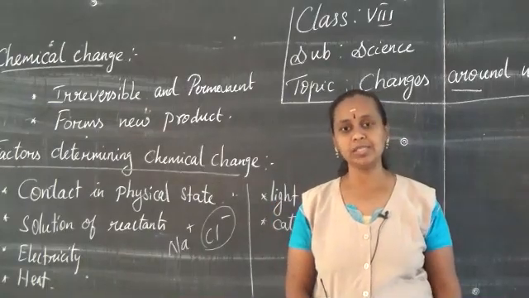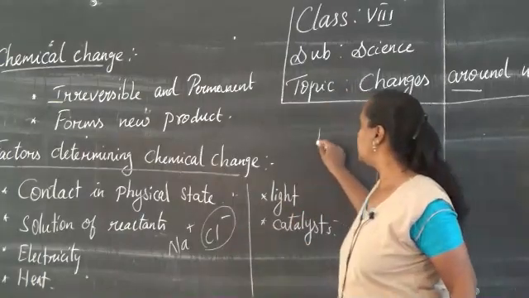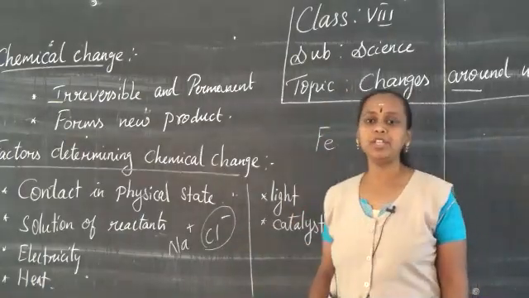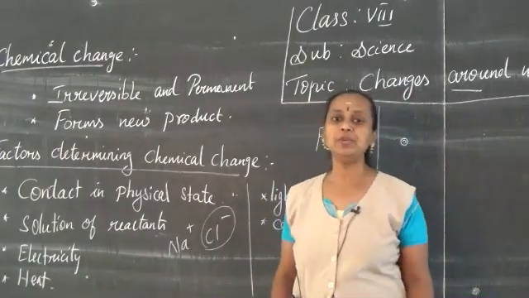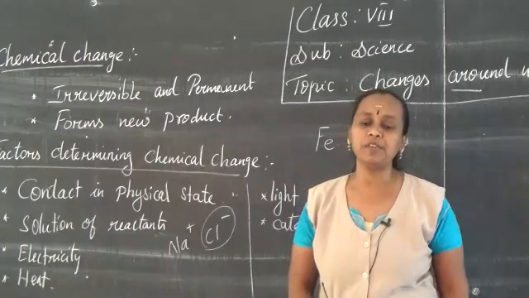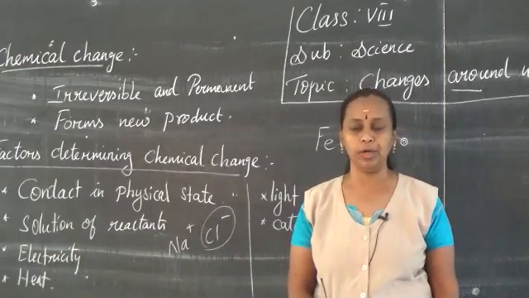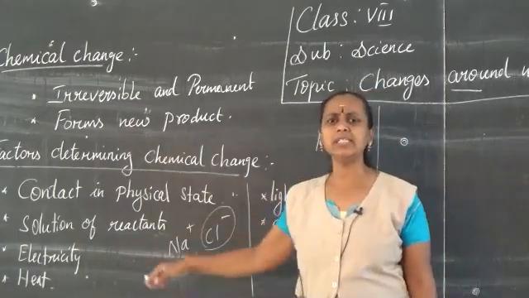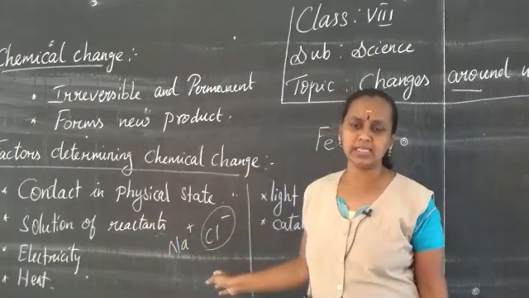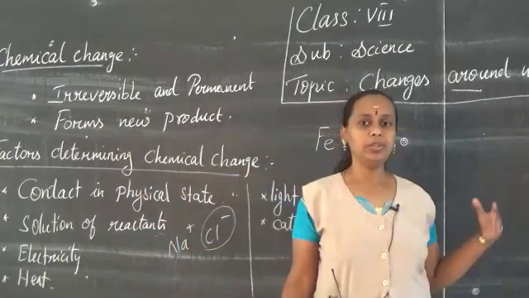Haber's process, and here the iron is used as a catalyst in the preparation of ammonia, and the ammonia is used in the preparation of fertilizers like urea and so on. So these are the things we studied in the previous classes. So now we can go to today's class.